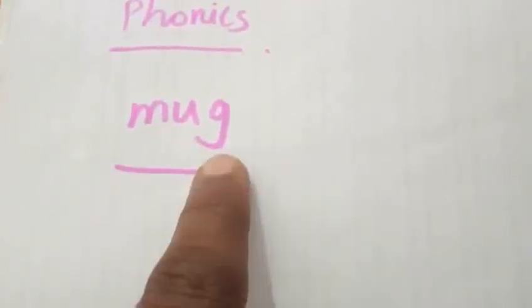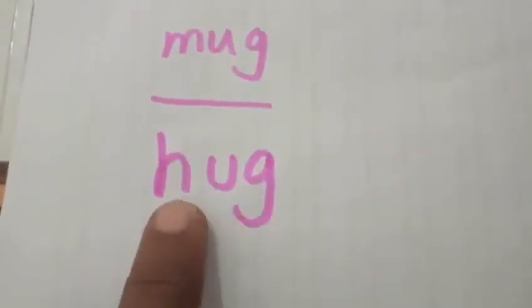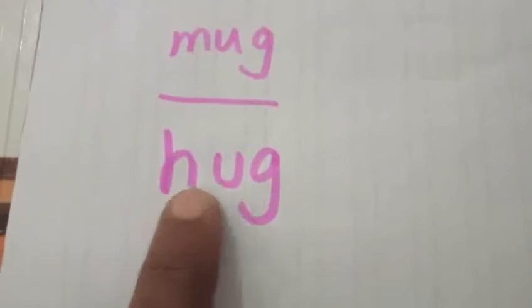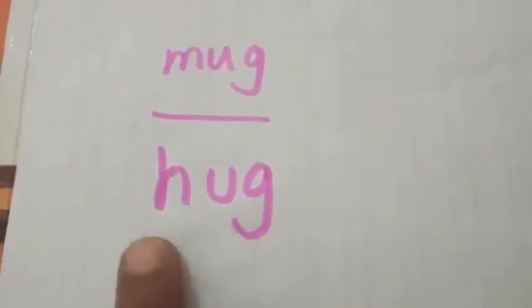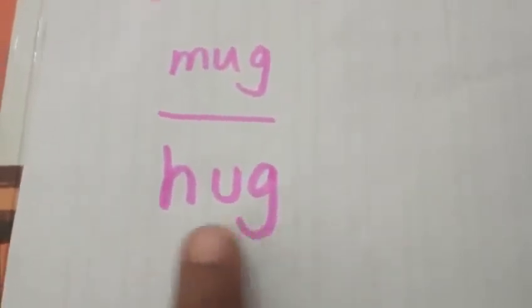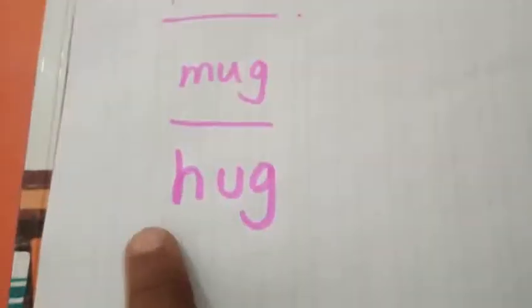Mug. Let us see another example. H, a, g. Beginning sound h. Middle sound a, end sound g. Hug, hug. Once again, mug, hug.